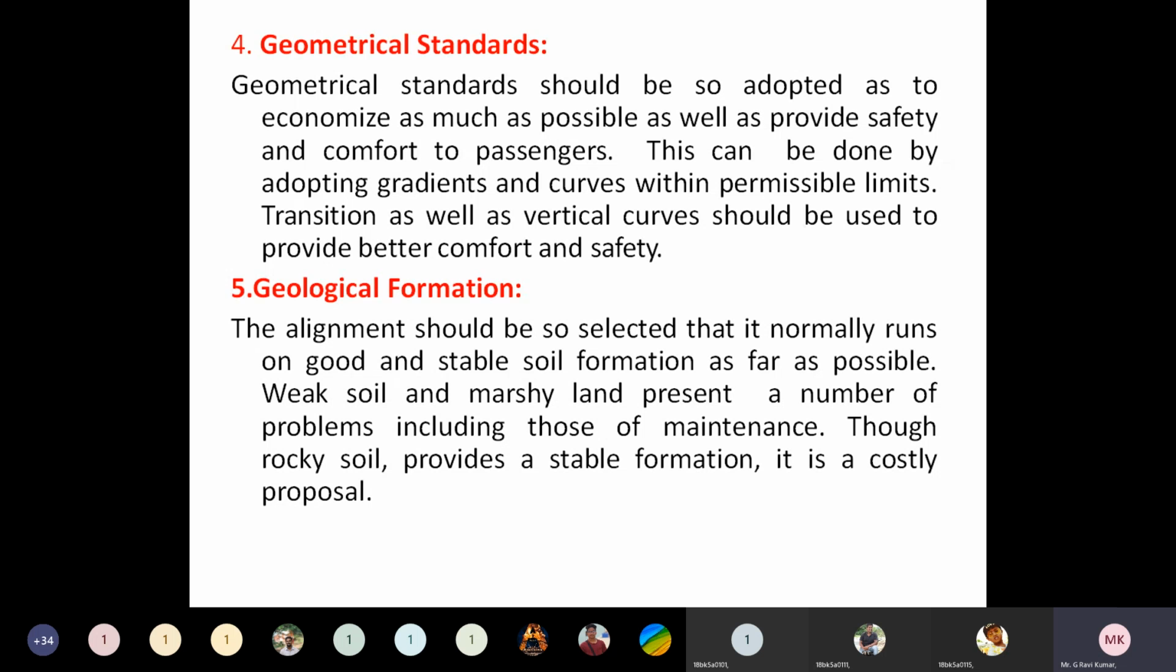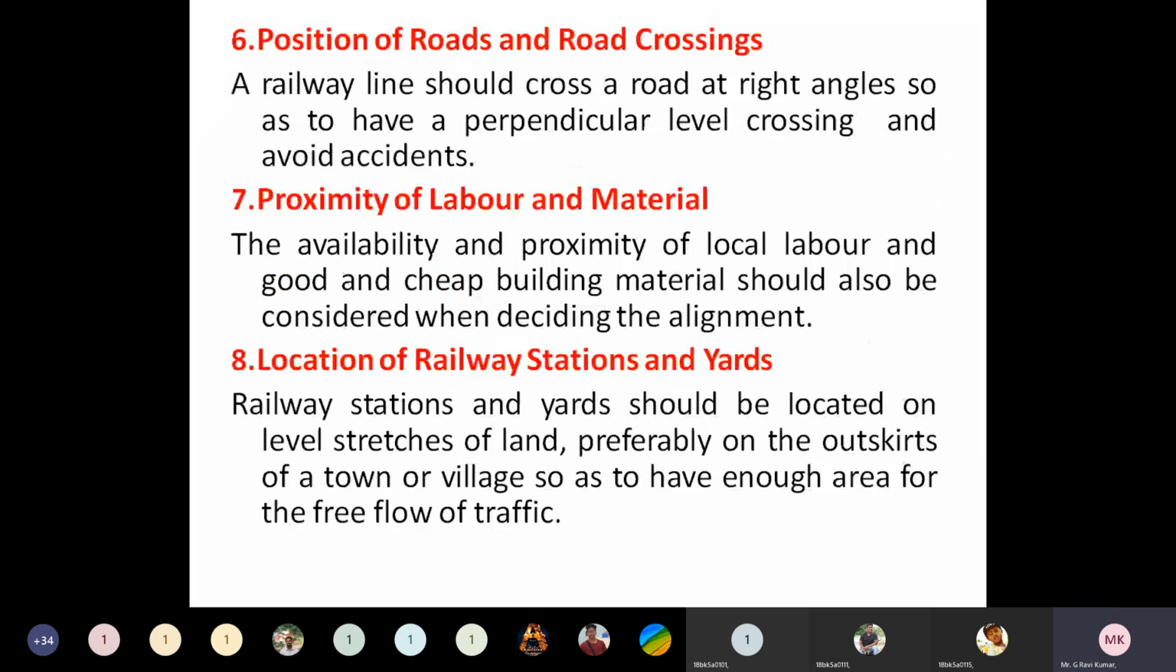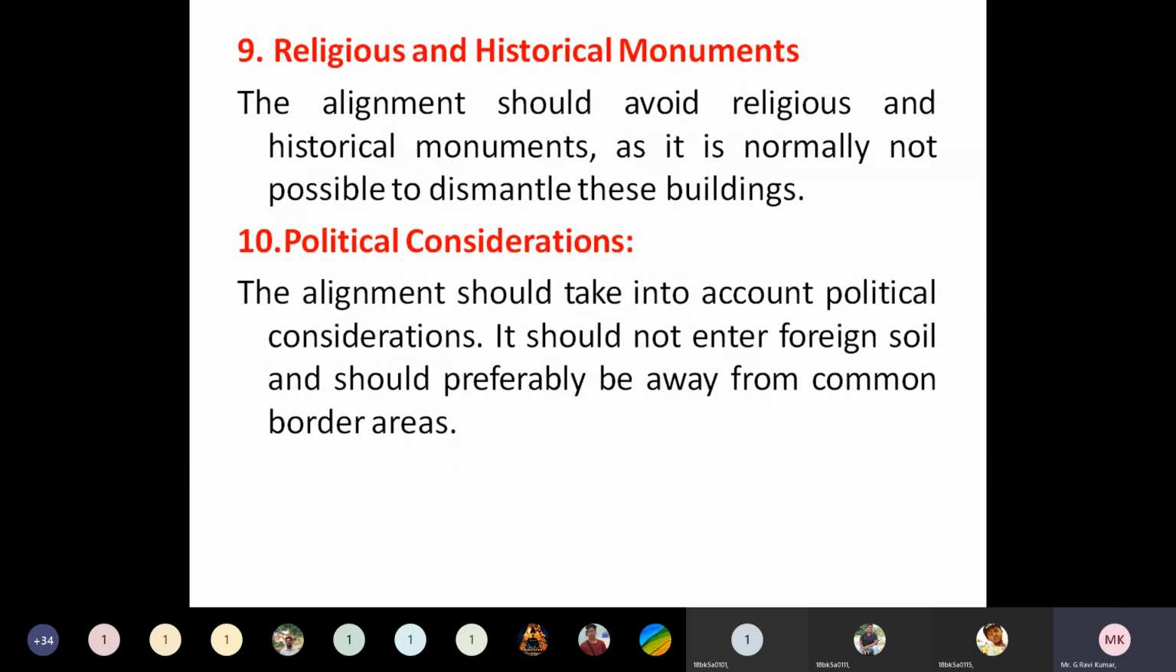The geological consideration means the bearing capacity of the soil throughout the railway line may change from place to place and from point to point, so that also we need to consider. Next is the position of roads and road crossings. Next is the availability of labor and material at that particular location. Next is the location of railway stations and railway yards. Next is the presence of religious and historical monuments. And next are the various political considerations. So these are all the various aspects we need to consider while selecting an alignment for a railway line.